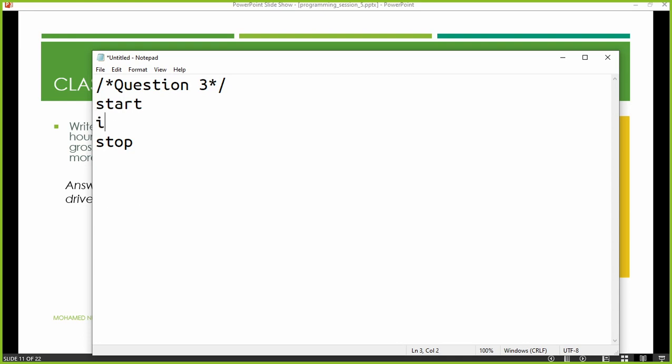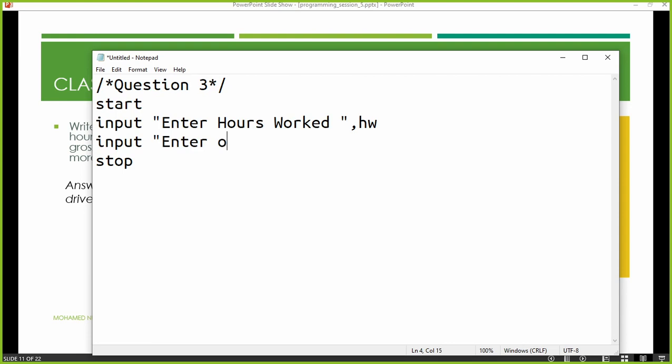One is input, enter hours worked. I'm going to take that one as HW. Then I can say input, enter hourly rate. We can put that as HR.